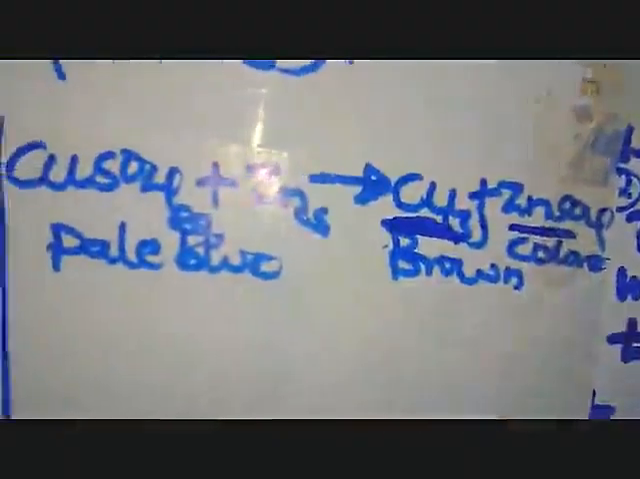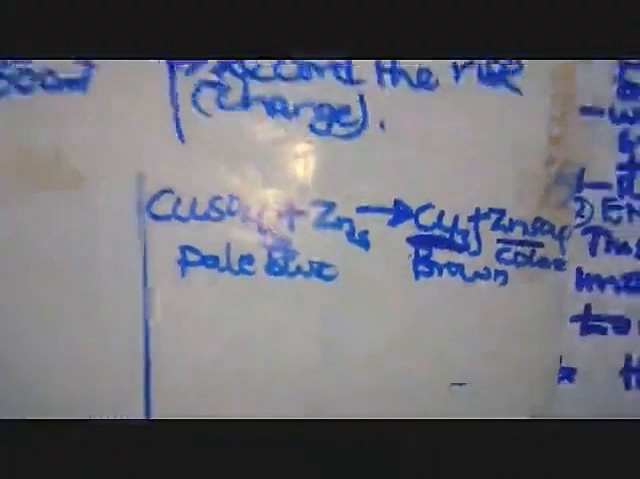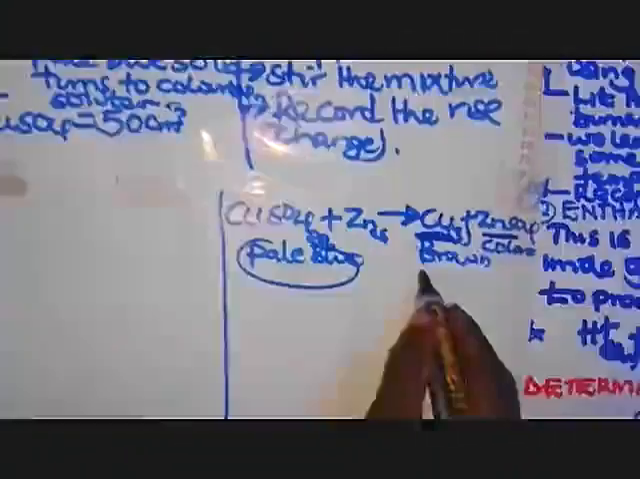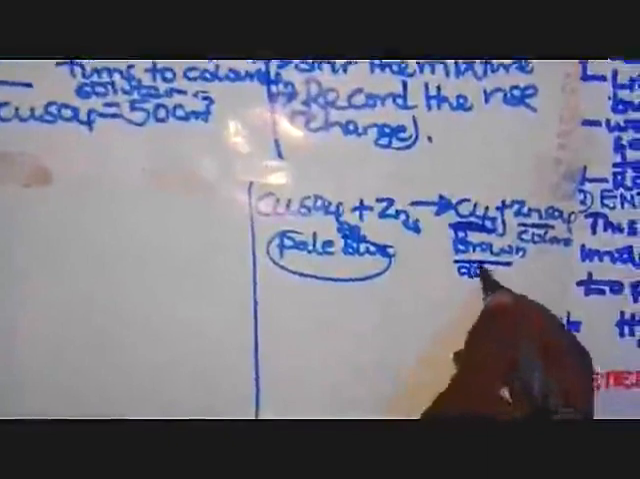The brown deposits are for what? For the formed copper here. Then the colorless solution is because of the formed zinc sulfate. So pale blue turns to colorless solution with the brown deposits here. They can ask you that observation.